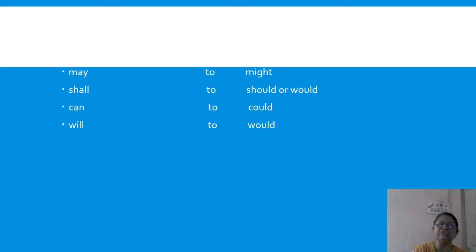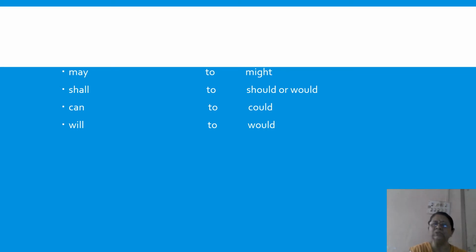Shall changes to should or would. Easier is to remember should, because shall and should are similar, with a similar "sh", so it will be easier for you to remember. May to might, because both start with m. Shall to should, but would is also correct. Can: if a sentence has "can" and I'm changing it to indirect, then I have to use "could" instead. And will changes to would.